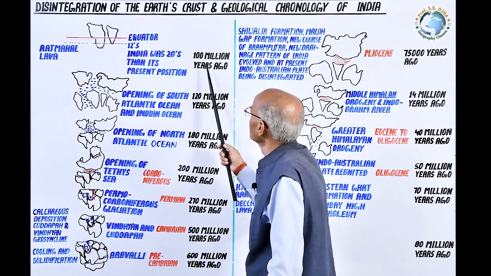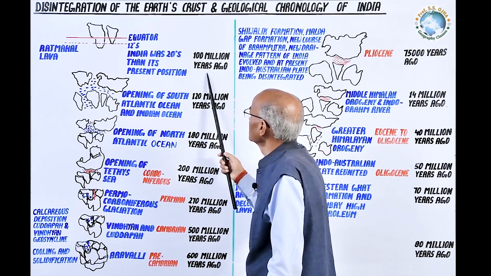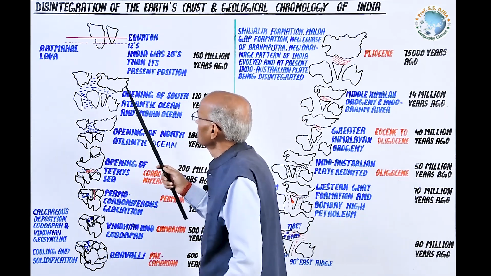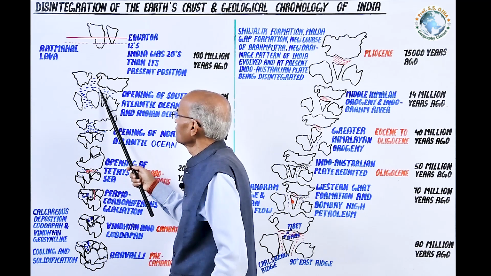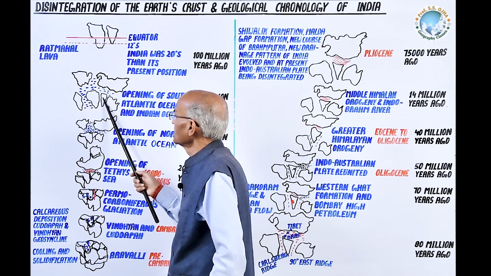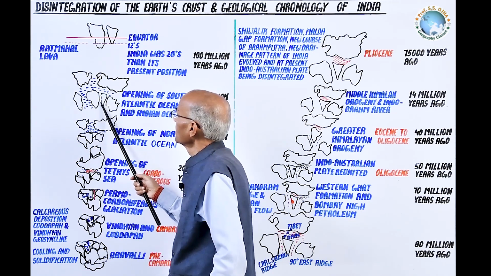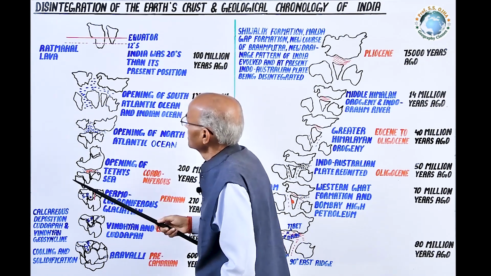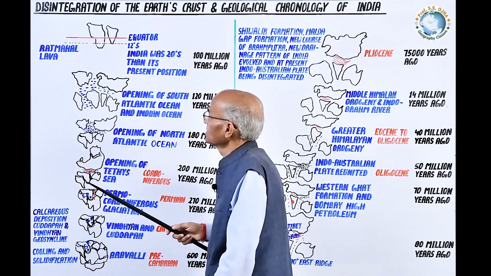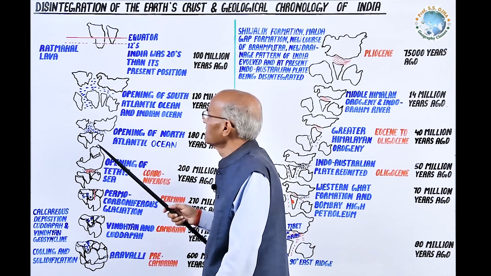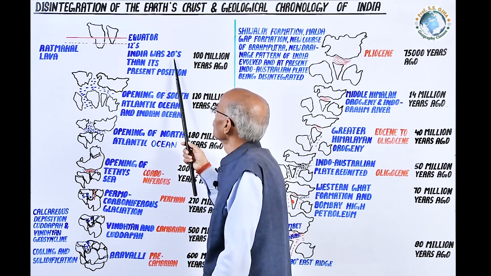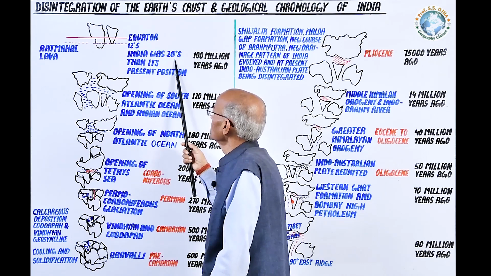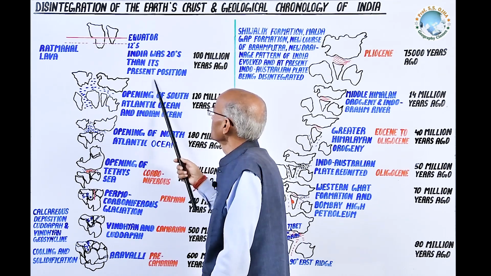Next we reach about 100 million years ago, when there was the Rajmahal lava flow. It means now we are going to concentrate on the Indian plateau, because India by this time got separated from Africa. Rajmahal is a region in Chota Nagpur, in the eastern part of the Indian plateau. At the time of the Rajmahal lava, India was about 20 degrees south latitudinal position than its present position.